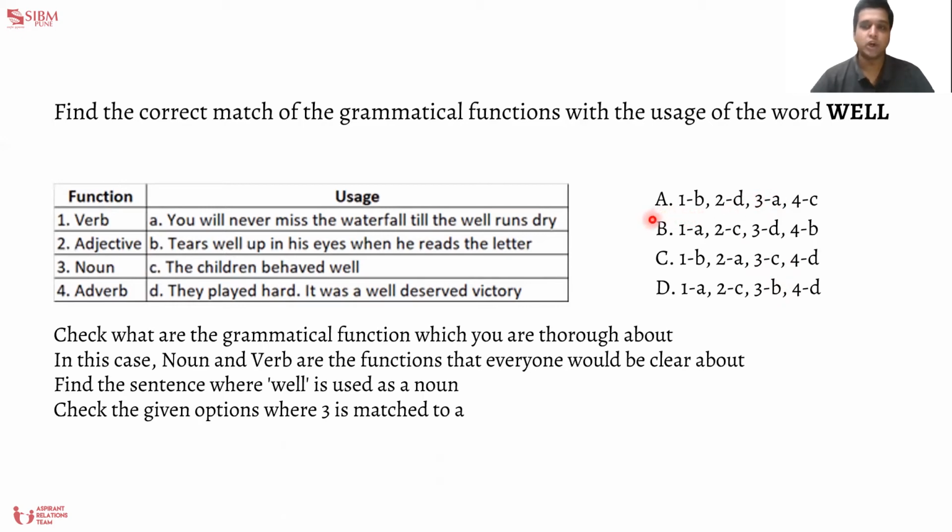Fortunately for us, only option A has 3A, and you can select that answer and go ahead, which saves time, of course. But if you want to cross verify it, you know what a verb is, right? It's an action. Tears welling up in your eyes is an action. So you can match 1 with B and cross verify. It is 1B. So we have chosen the correct answer and we can proceed to the next question.